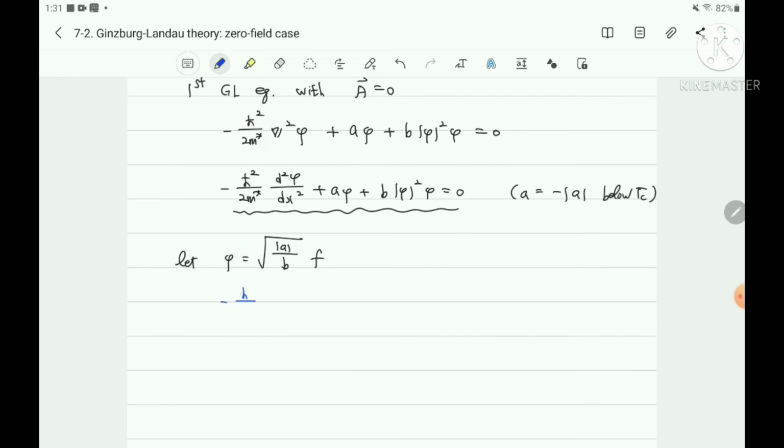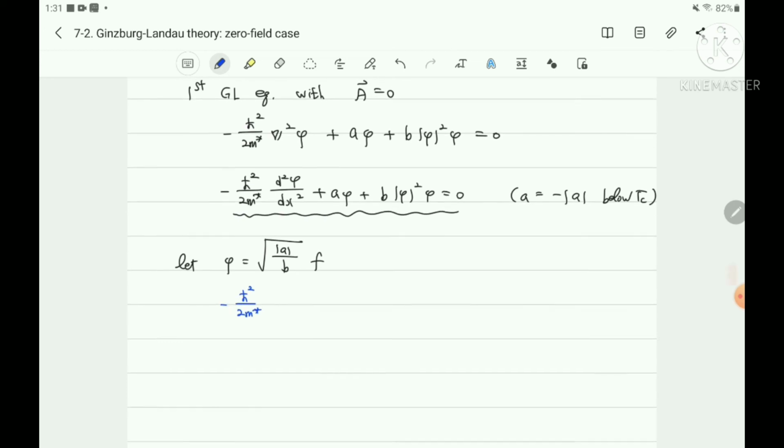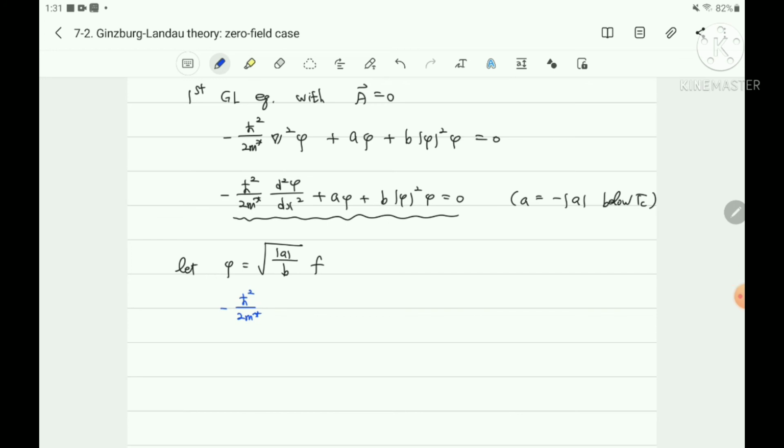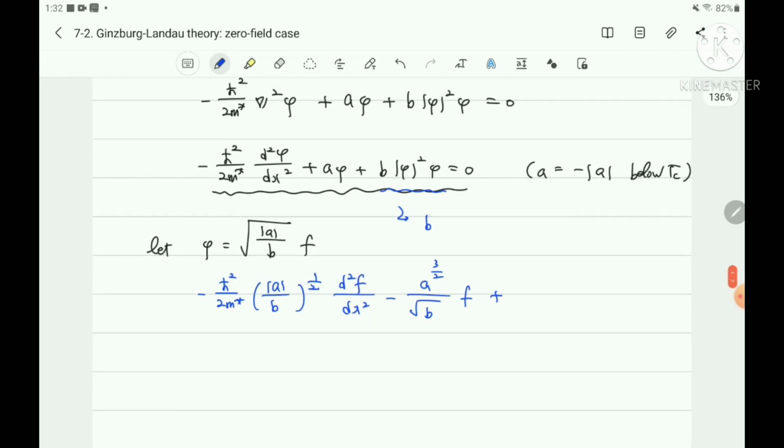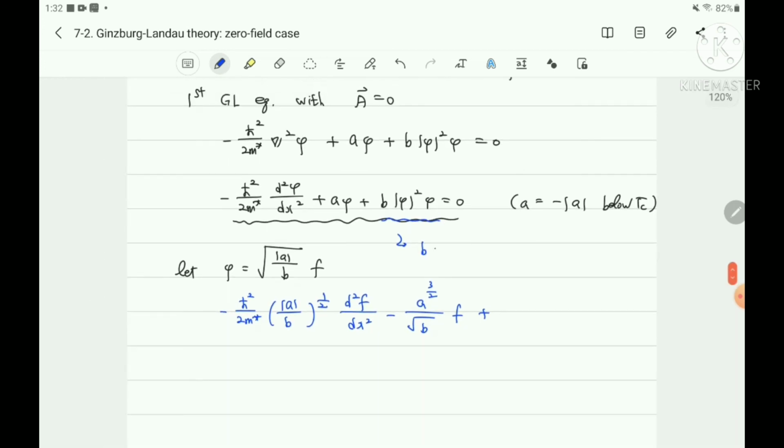The first term is minus h bar square over 2m star, and d square phi gives a over b to the 1/2 times d square f dx square, minus a phi, which is a to the 3/2 over the square root of b times f, plus this term, b phi square phi, where phi square is a over b and phi is a over b to the 1/2.